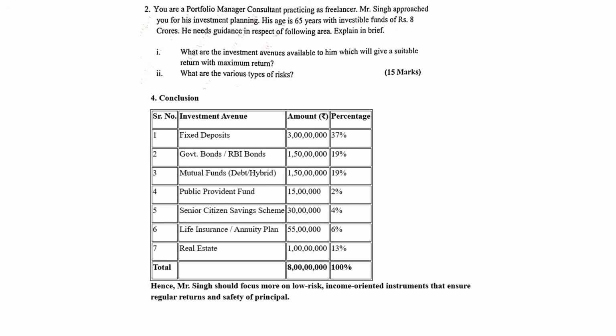Okay, last, we will give a conclusion. We just have to show the same table: fixed deposit, government bond, mutual fund, PPF, senior citizen savings scheme, life insurance, real estate, totaling 8 crores. Then we'll say Mr. Singh should focus more on low-risk, income-oriented instruments, that will give him regular return and safety of principal. Okay, so you can just go through it once. So this is the first part which is done: what are the various investment avenues available to him that give suitable return and maximum return. Now the second is the theoretical question: what are the various types of risk involved. So we will do that after this slide.